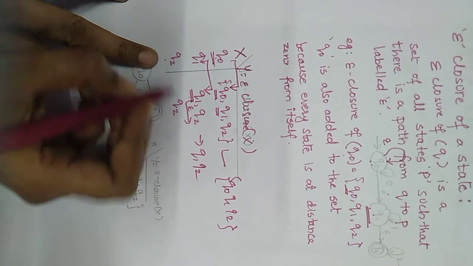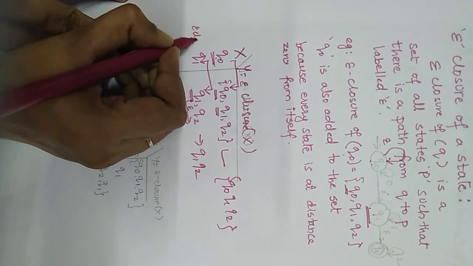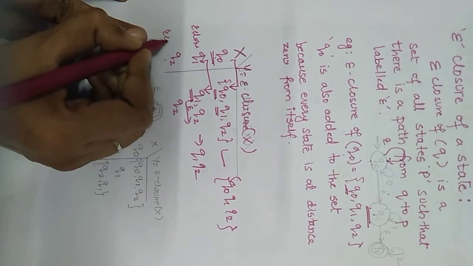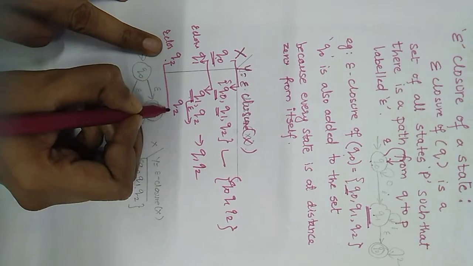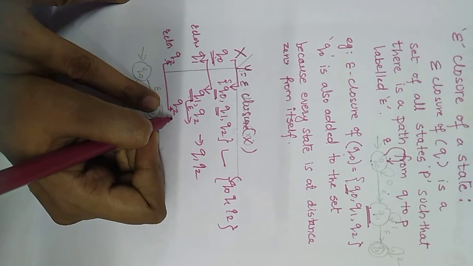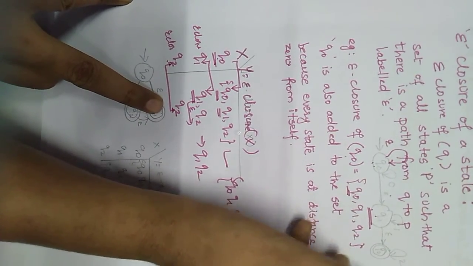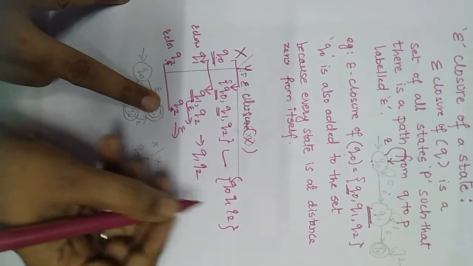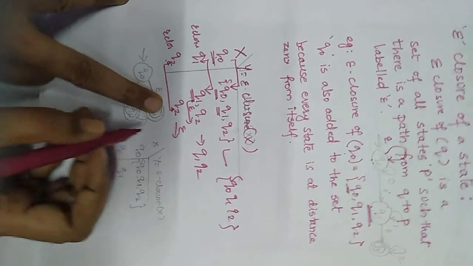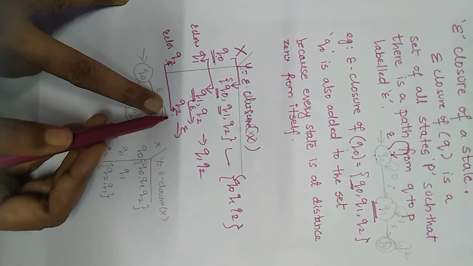Now for Q2, for example, we have to find the epsilon closure of Q2. As a rule, Q2 will be included first. Now from Q2, what are the possible reachable states with epsilon? There are no reachable states from Q2, so this will be the end of the epsilon closure of Q2.